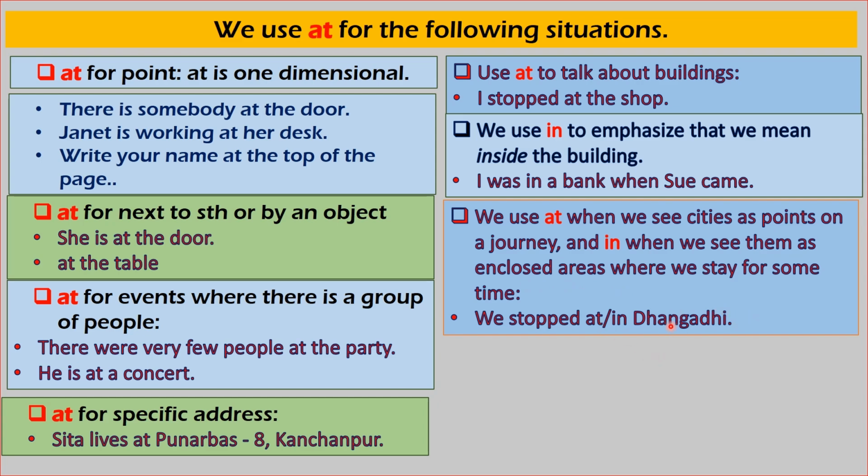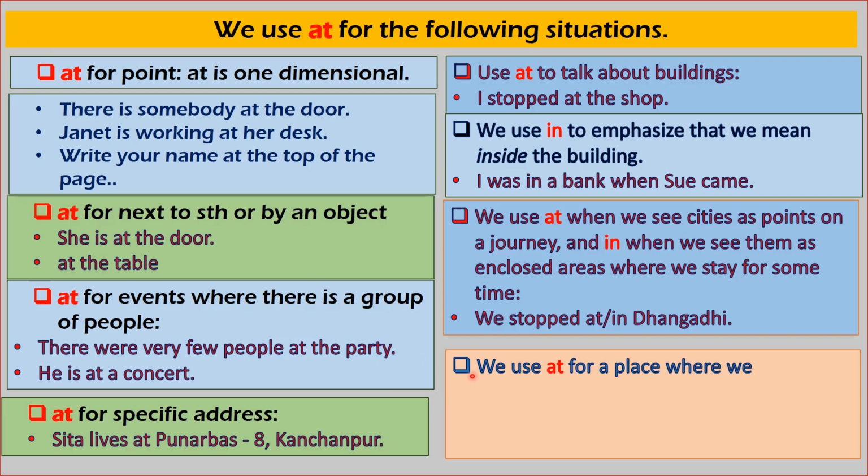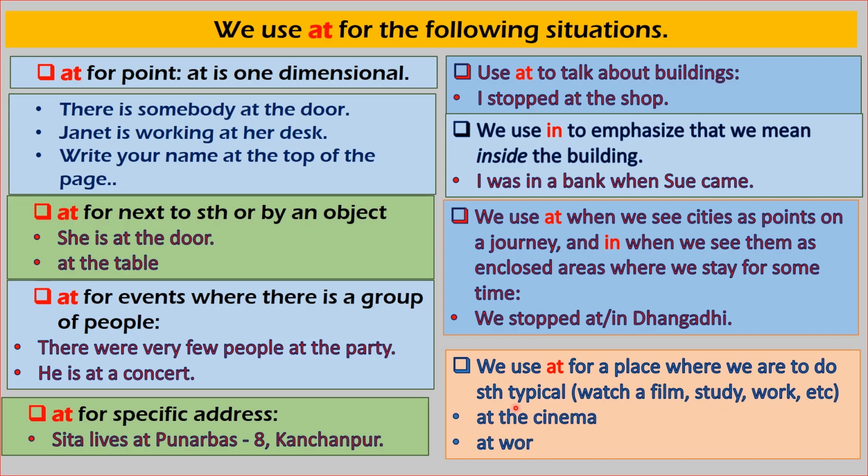Now look at another situation. We use at for a place where we do something typical or special, for example, watch a film, study, work, etc. At the cinema, they are enjoying at the cinema. To watch cinema is a special program for them. At work, she is at work, she is busy at work.